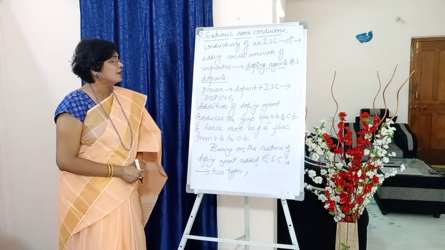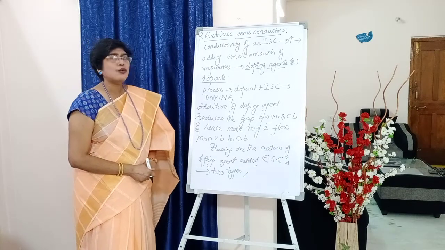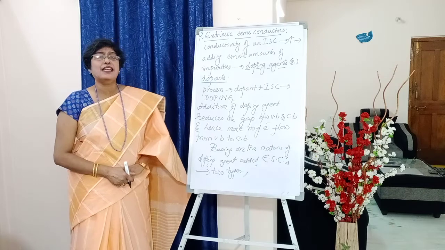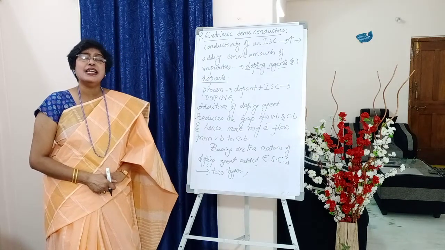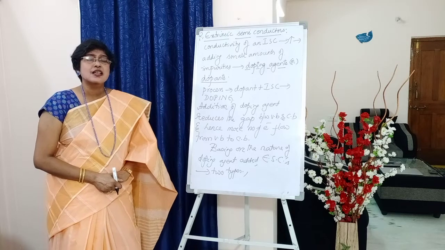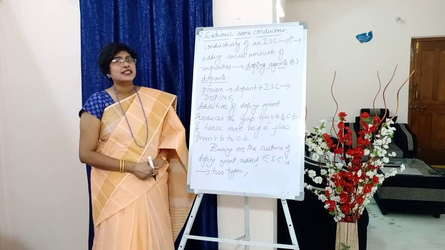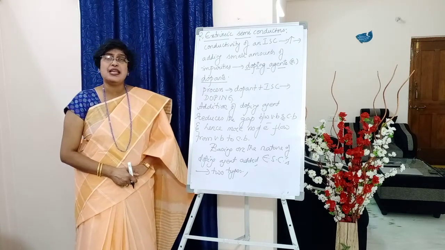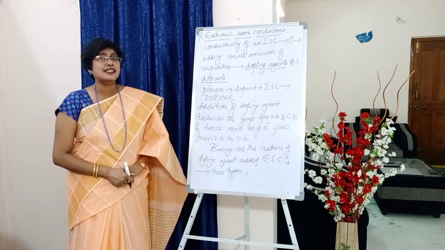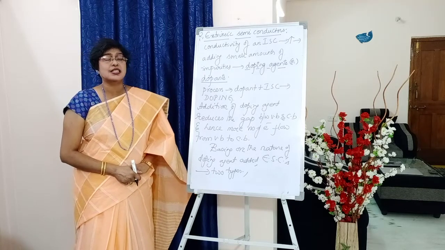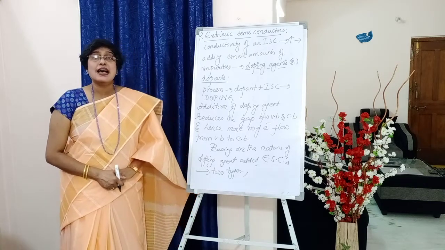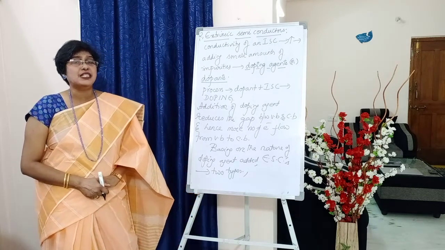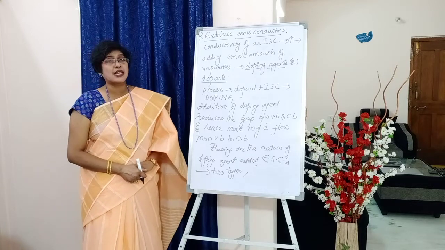Okay, now, so how is the conductivity of an intrinsic semiconductor increased by the addition of a dopant, students? When you add this dopant, what happens to the gap between the conduction band and the valence band? It is reduced. That means the energy gap becomes smaller after adding an impurity to an intrinsic semiconductor.